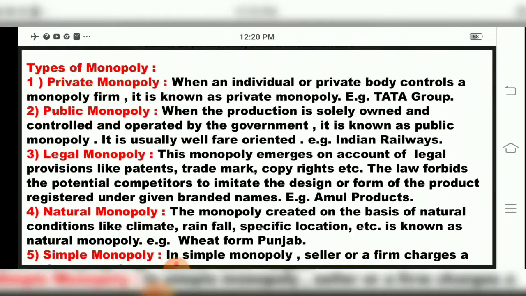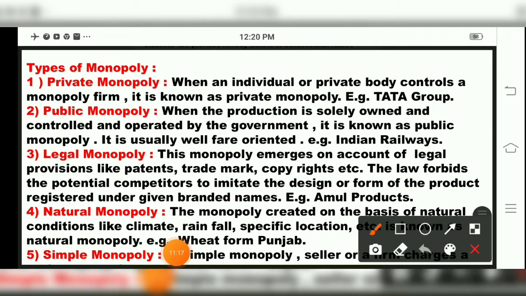Now come to our next point in this chapter, that is types of monopoly, children. It is very important, as they can ask, explain the types of monopoly, or what are the types of monopoly. So we'll see one by one. Types of monopoly. First we'll come to private monopoly.